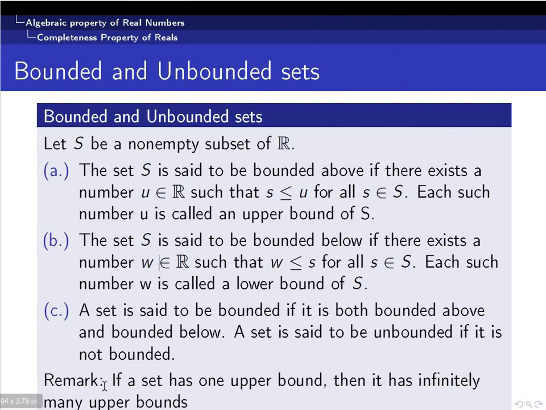Before moving on to that, let's prove a simple argument which says that if a set has an upper bound, then it has infinitely many upper bounds, which we have already proved. By taking numbers which are greater than the upper bound, we can safely assume that there are infinitely many upper bounds for any given set.